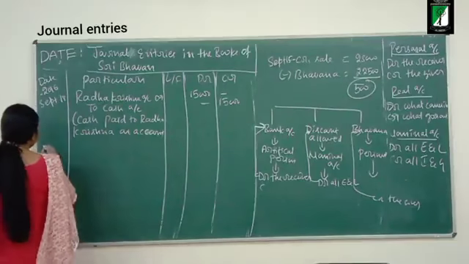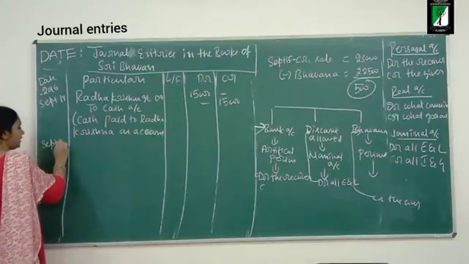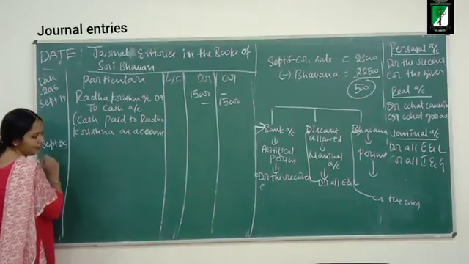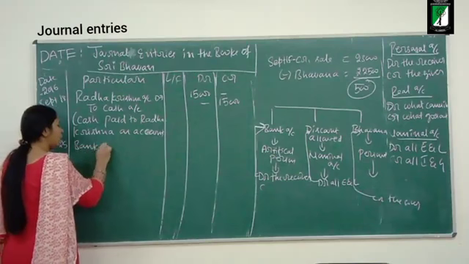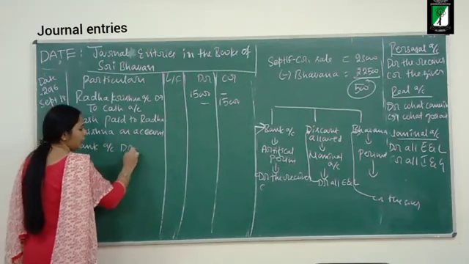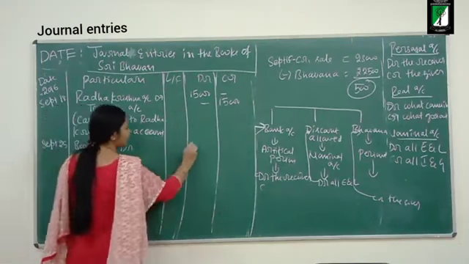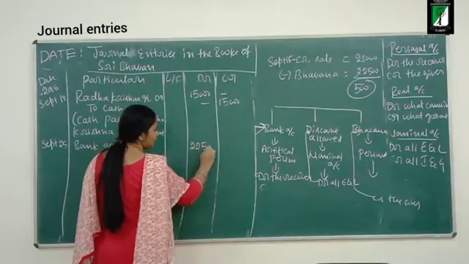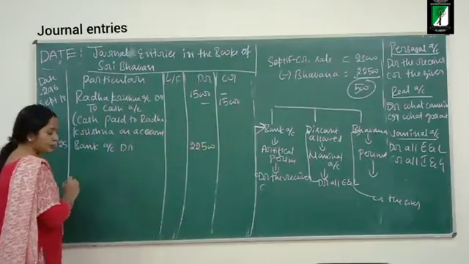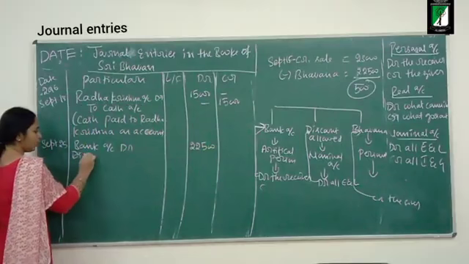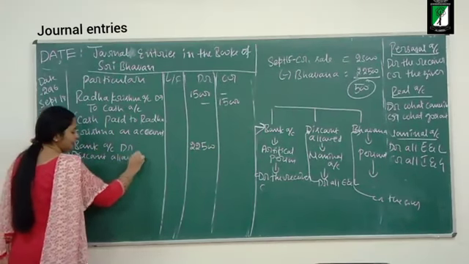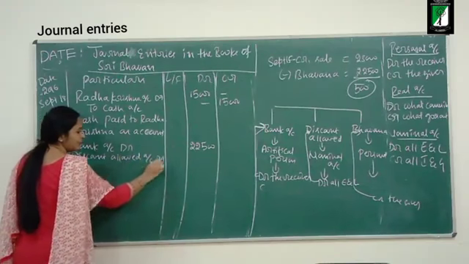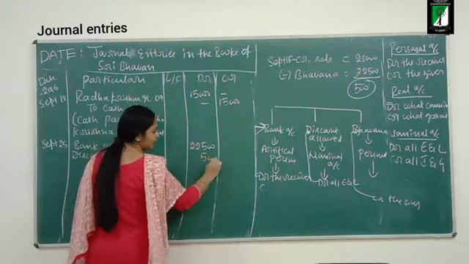What is the date of the transaction? September 25th. What should I debit? Bank account debit. How much is she paying? By check. What's the value of the check? 22,500. Discount allowed account debit. How much discount is the business giving?